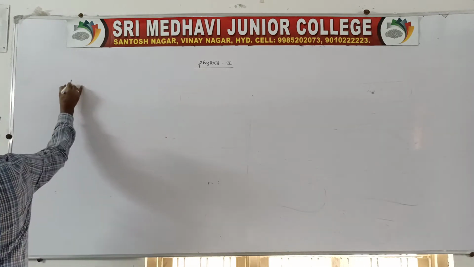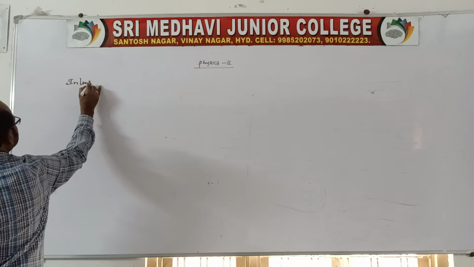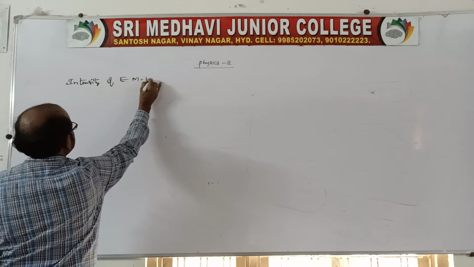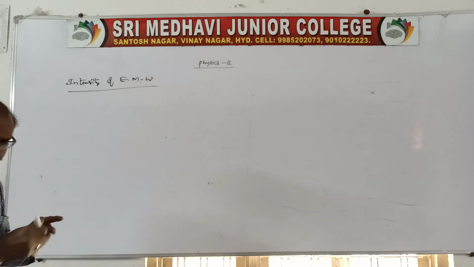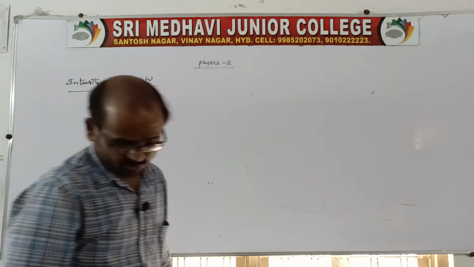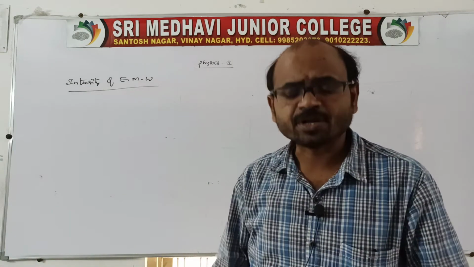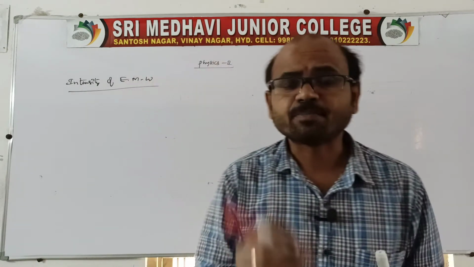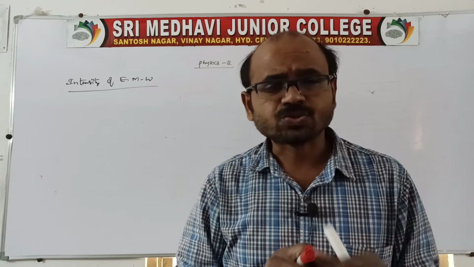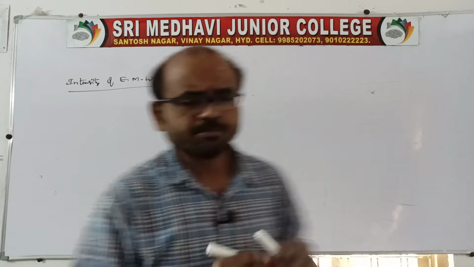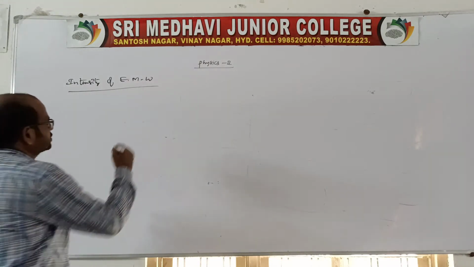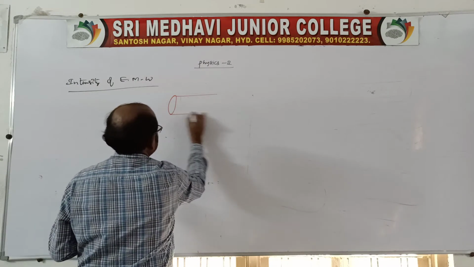Intensity of electromagnetic wave. We know intensity, as I already told you in the previous chapter, is defined as energy per unit area per unit time through the given medium. Suppose I take an area of cross section and the electromagnetic wave is propagating through the medium.